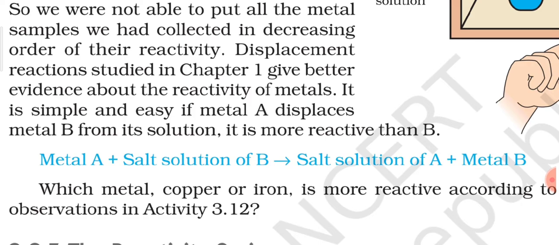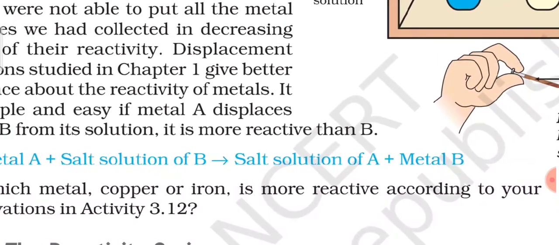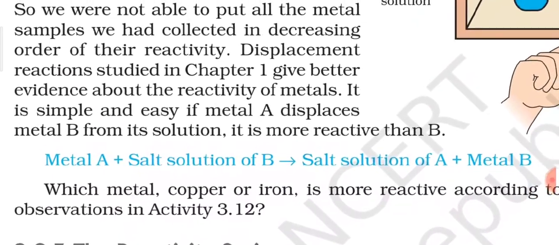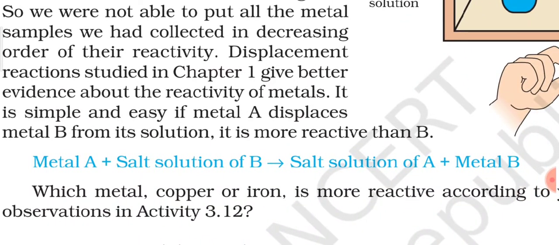Which metal, copper or iron, is more reactive according to your observations in activity 3.12? Now I have told you the answer, and you can also understand with the help of that activity that it is very easy to understand on the basis of displacement reaction if we have to put these metals in order of their reactivity. That is why it is said to be one of the best methods.